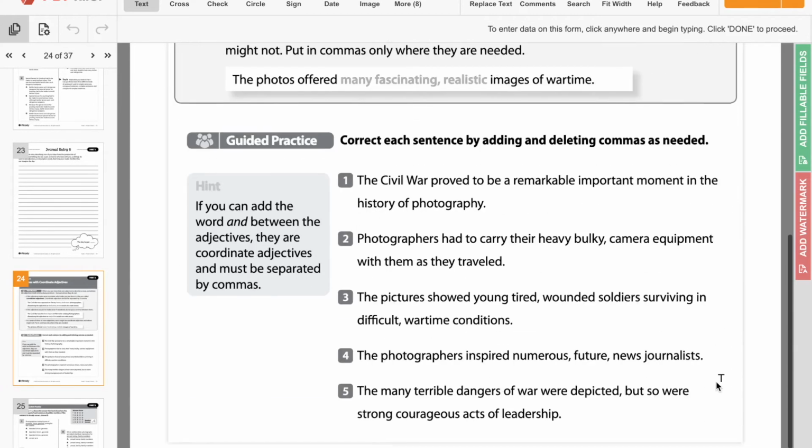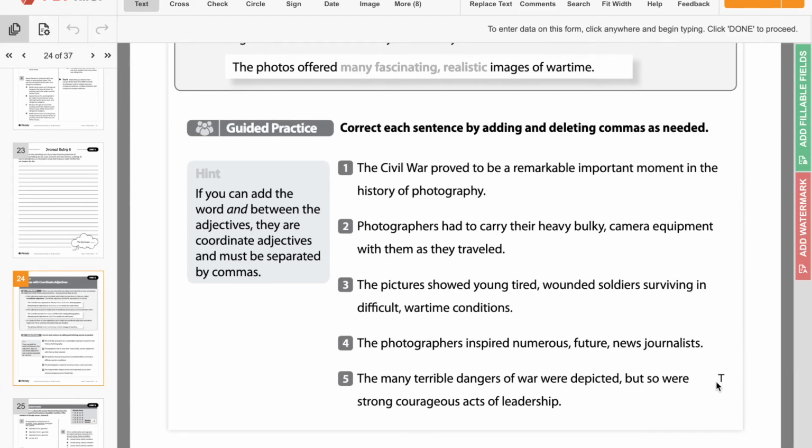So let's take a look at our guided practice together here. Correct each sentence by adding and deleting commas as needed. I'm just going to go ahead and put a bunch of commas over here, and then we will drag them where we need them. So I'll be right back. Okay, so I just went ahead and put some commas over on the side here that I'll just drag in wherever we need them. And then we'll take out any commas where there doesn't need to be a comma. I'll just put an X over those.